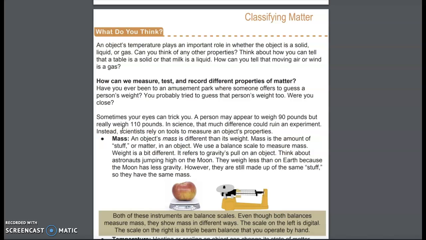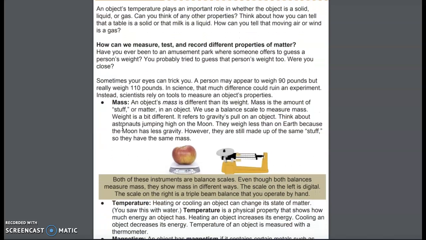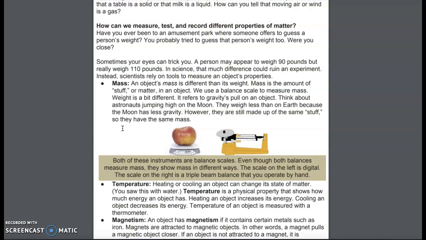Have you ever been to an amusement park where someone offers to guess a person's weight? You probably tried to guess that person's weight too. Were you close? Sometimes your eyes can trick you. A person may appear to weigh 90 pounds, but really weigh 110 pounds. In science, that much difference can ruin an experiment. Instead, scientists rely on tools to measure an object's properties.